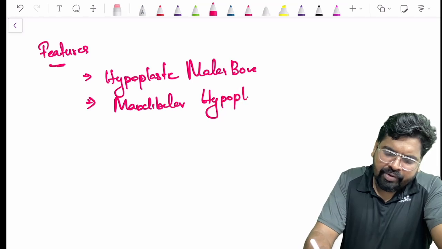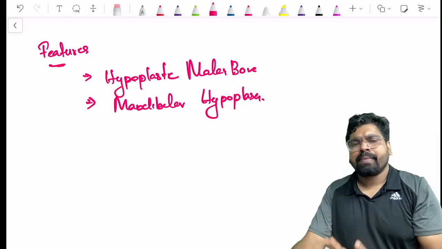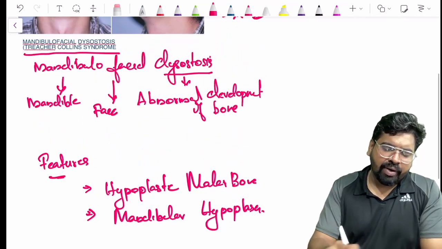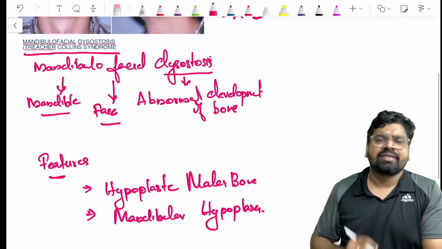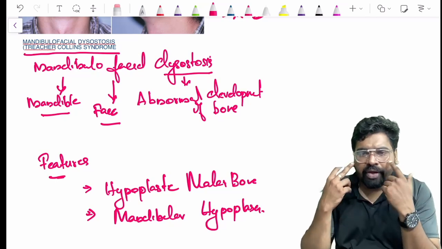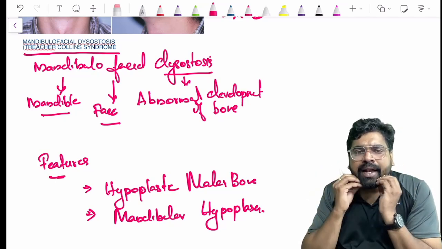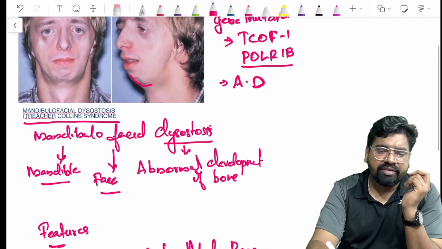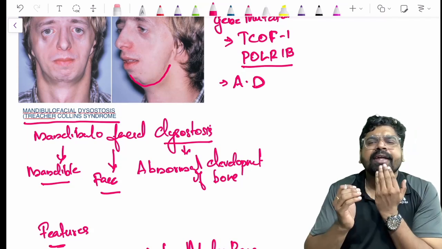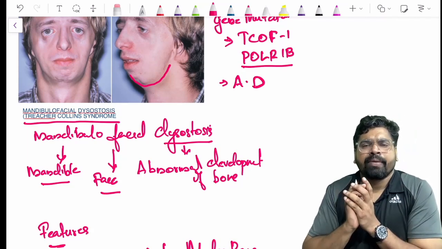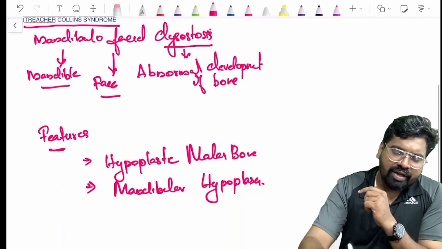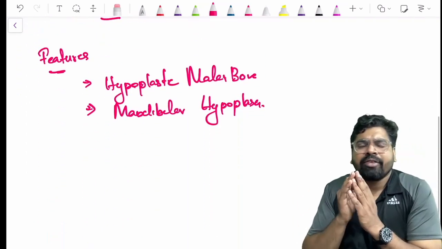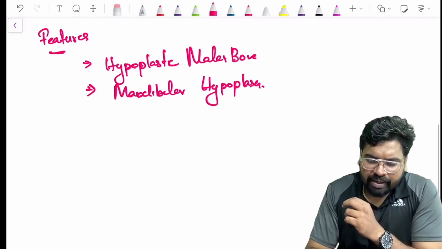So the bones in the face and the mandible are affected. Face prominence is given by your malar bone. Look at the mandible of the person in this picture. That prominence of the mandible is gone, right? So there is a hypoplastic malar bone and there is mandibular hypoplasia.